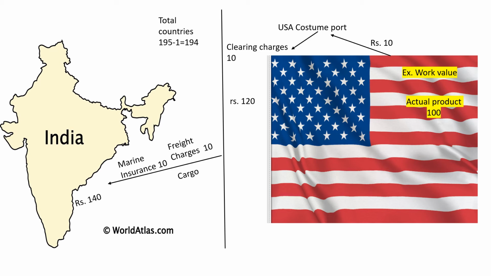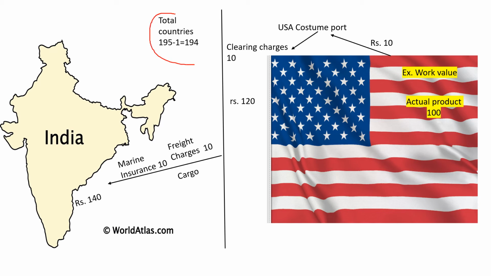So to understand the barrier, we will take an example. Here India is our home country, right? Just understand, don't get confused, and please be attentive. Here we are talking about our country, we are talking about India, right? In international business, India will be called the home country. Here I am trading with the USA, that means the USA will be my host country.